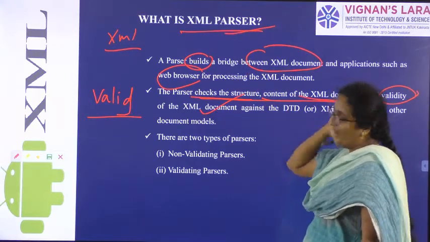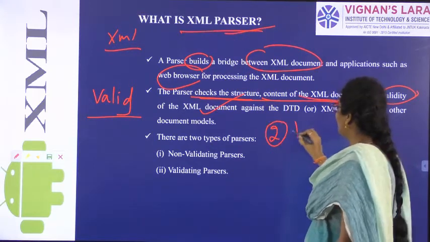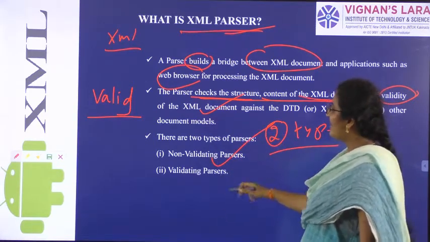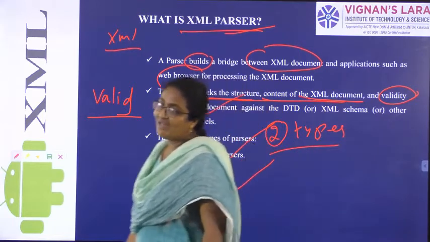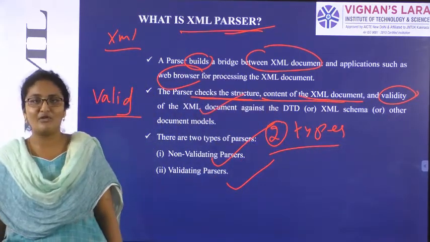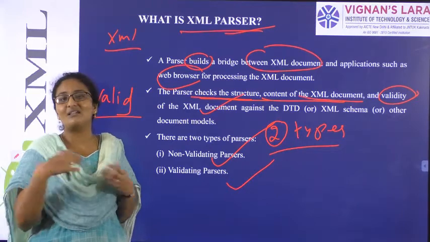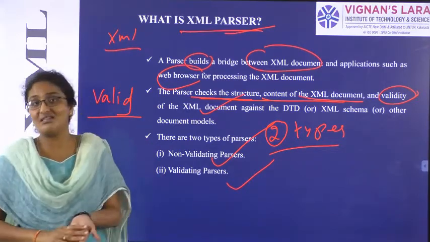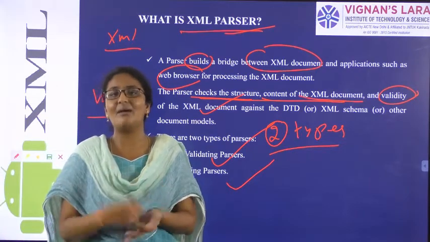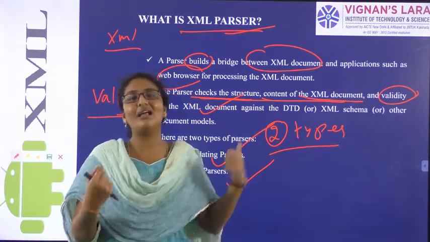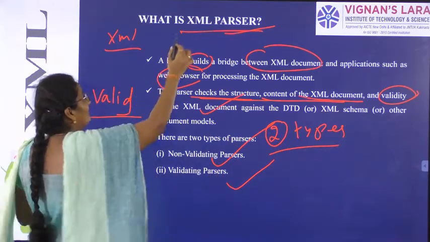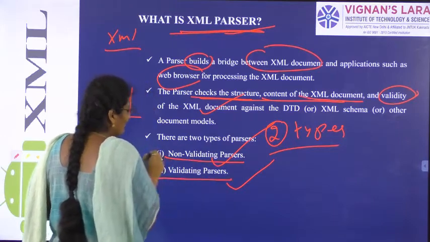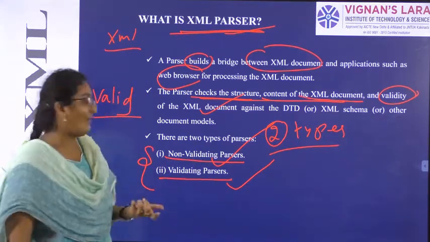So how many types of parsers we have? Two types of parsers we have. What are the two types of parsers? Non-validating parsers, validating parsers. While we were discussing Unit 2 JavaScript in Web Technologies, Unit 2 JavaScript is entirely about validating the HTML files. Now in the third unit we have discussed what is XML, extensible markup language. So to validate the extensible markup language, we have the concept of parser. So non-validating parsers, validating parsers. These are the two types of parsers we have.